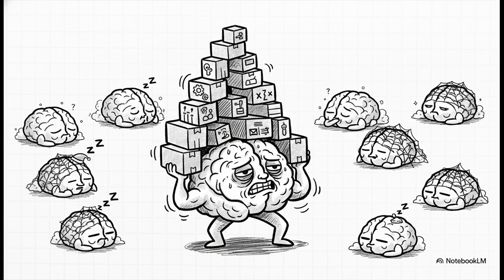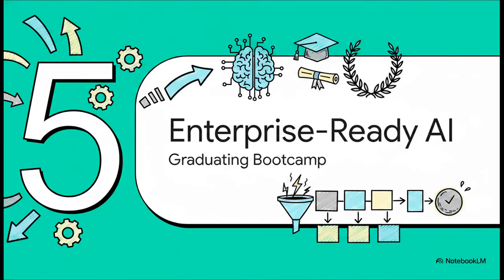Just imagine building a multi-million-dollar AI with 50 experts, but your metrics reveal an expert utilization ratio imbalance. This means the system is suffering from expert starvation. Essentially, the router is just ignoring 49 of the experts and sending every single question to one overworked neural net. These metrics detect those dead experts and prevent what is known as expert collapse, ensuring the entire network is actually pulling its weight. We've reached our final section, part 5, the enterprise-ready AI.